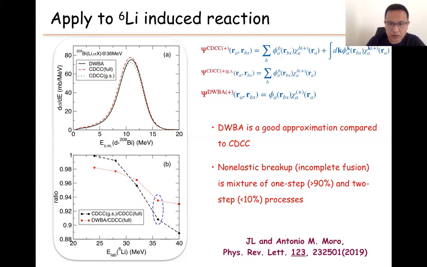And in addition, we also say this non-elastic breakup is a mixture of the one-step and two-step processes. This ratio here is the CDCC ground state to the CDCC4 wave functions. So in that, for the lower energy case, all the incomplete fusion is transferring to the continuum. When the energy increases, there is some component of breakup fusion.